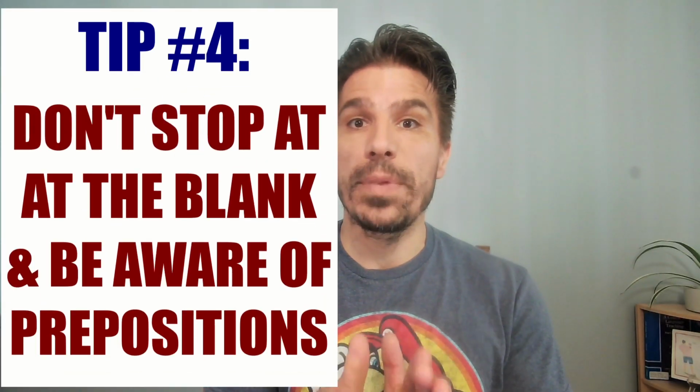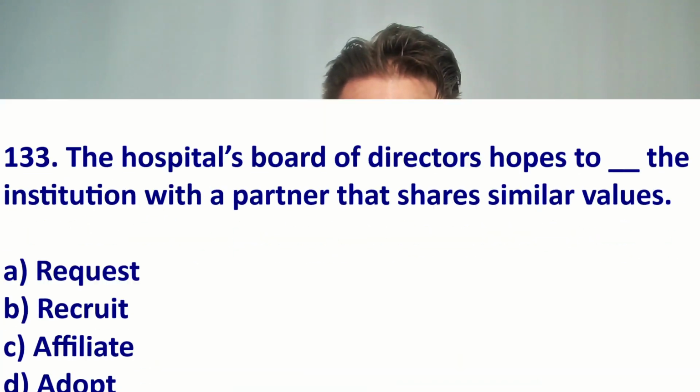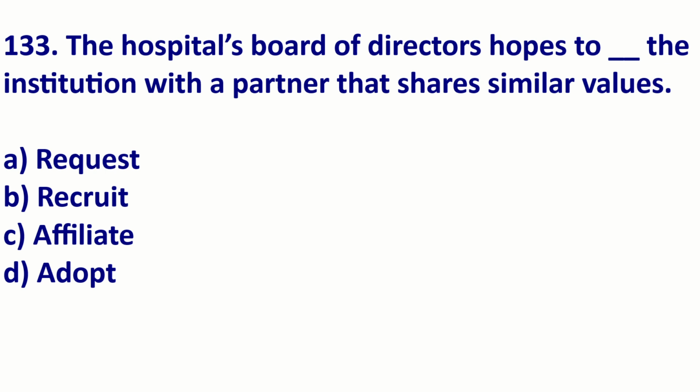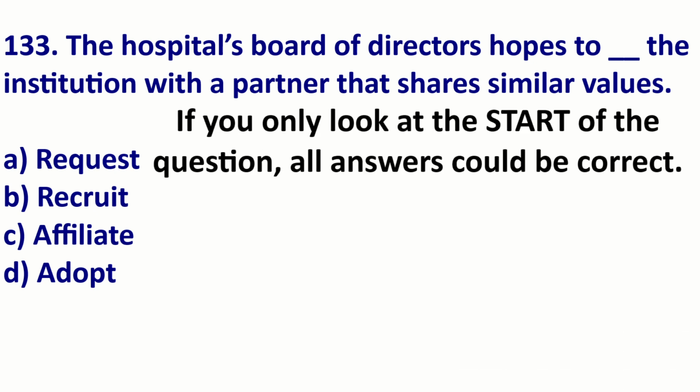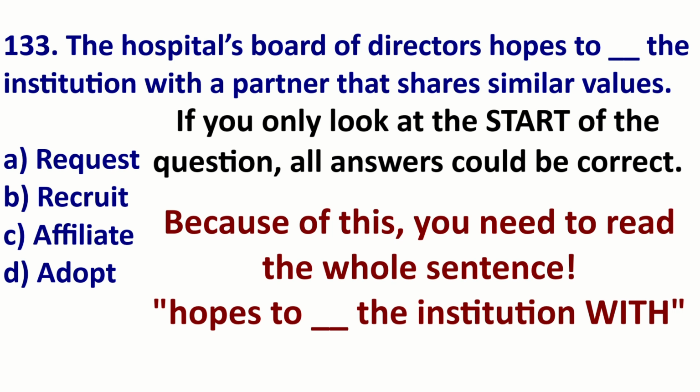Okay, so the last tip is read the whole sentence and be aware of prepositions later on. Let's look at an example. Now, if we only look at the start of the sentence, we could have A, B, C, or D. For example, I requested the institution, or we adopted the institution. So without reading the whole sentence, we just have a 25% chance. But let's look at the rest of the sentence. Now, it says, hopes to blank the institution with a.